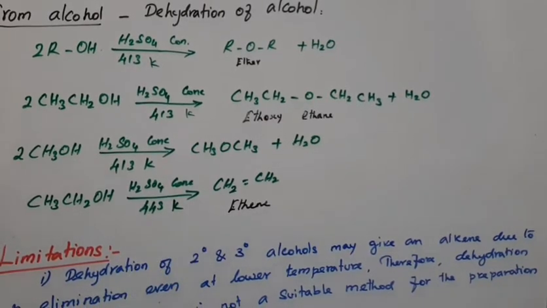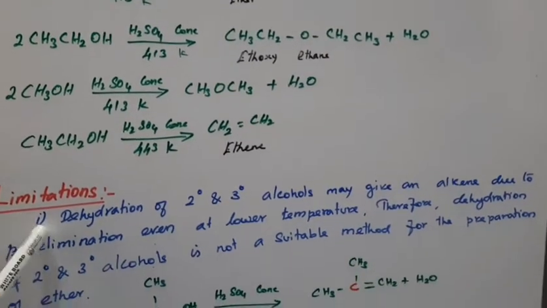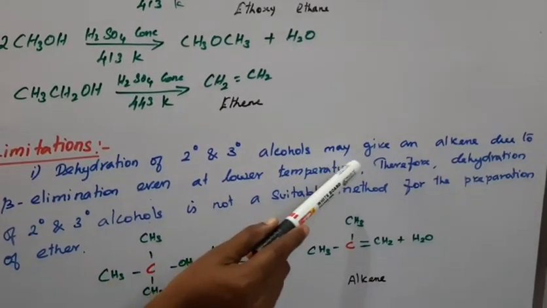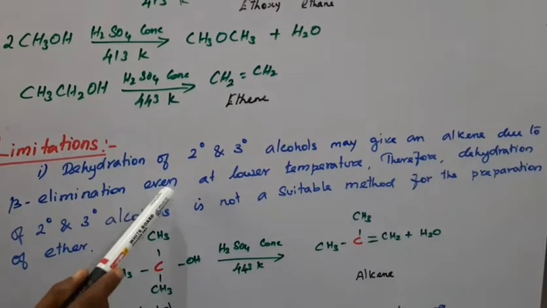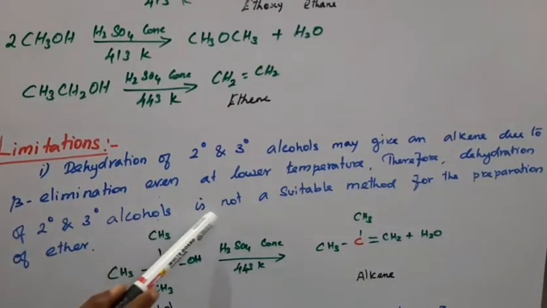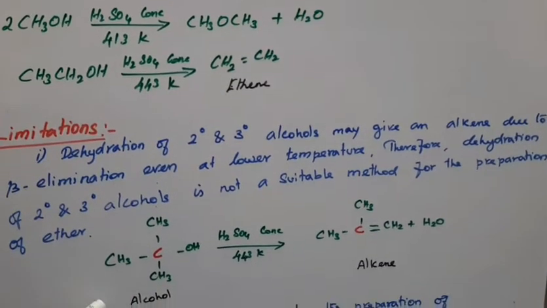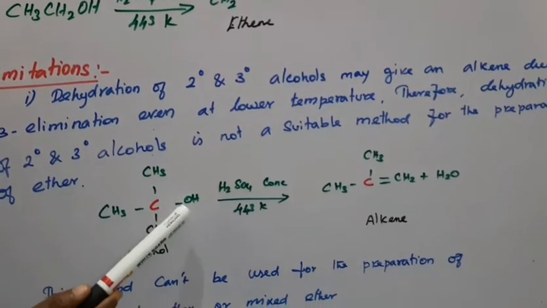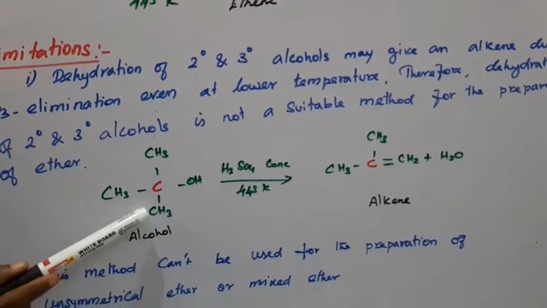Alkene is the product. So what are the limitations we observed? Limitation number one: dehydration of secondary and tertiary alcohols may give an alkene due to beta elimination, even at lower temperature. Therefore, dehydration of secondary and tertiary alcohols is not a suitable method for the preparation of ether. They undergo removal of OH from the alpha carbon atom and removal of hydrogen from a beta carbon atom.